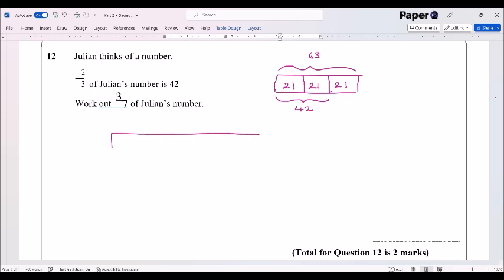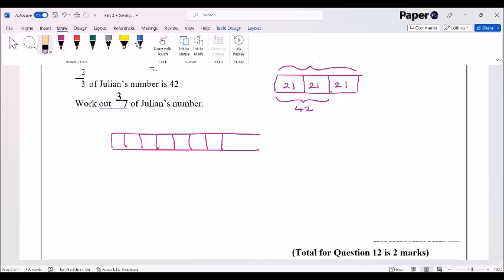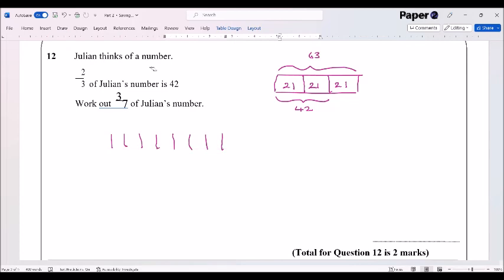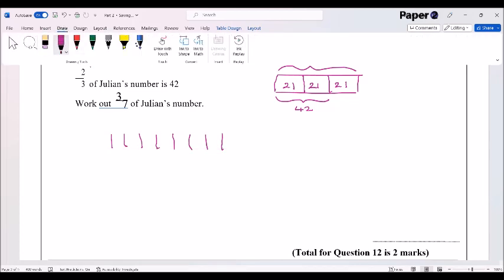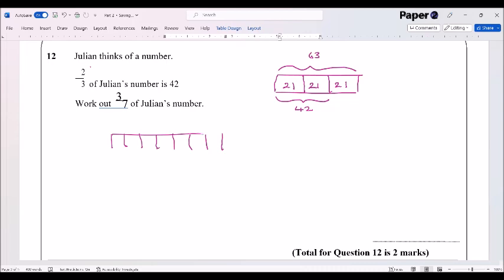So let's draw another bar model here with sevenths. This time 1, 2, 3, 4, 5, 6, 7. Not brilliantly drawn there. We might just want to rub out a little bit of that. Okay, so there's my bar. We'll just draw that around that. So there we go. 7 pieces in my bar. This time the whole number we know is 63. And we know that whole thing there is 63.